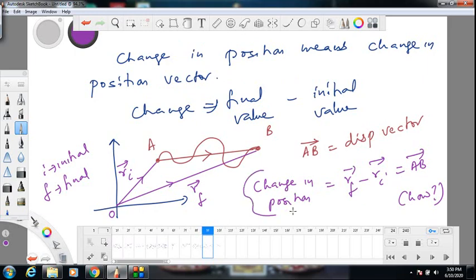So displacement can be defined as change in position, final position minus initial position. Either you define displacement as a directed line segment joining initial and final point, or as change in position. When you are finding displacement, it is immaterial how the object moved from the initial to the final point. It could have moved in any complicated path. I do not care. I am only interested in the displacement, how much it got displaced.